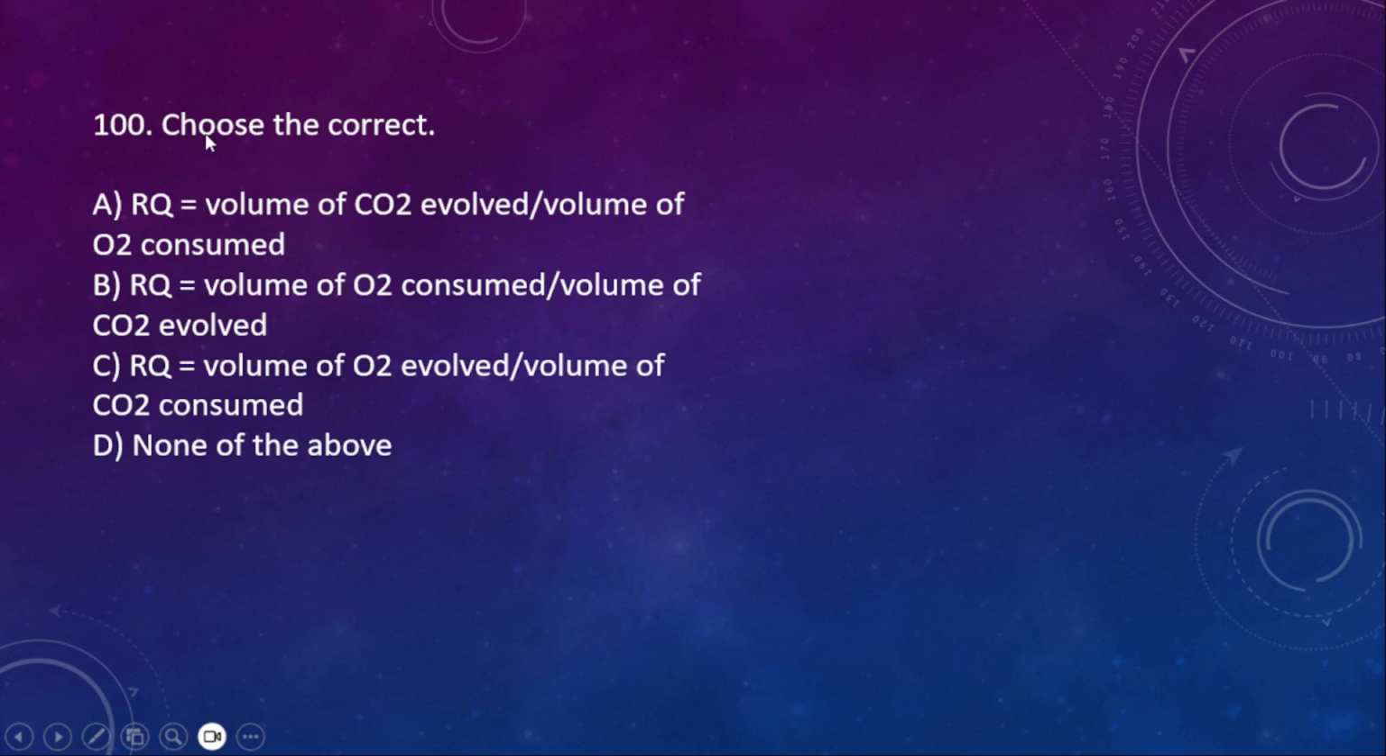Question 100. Choose the correct one. A, RQ equals volume of CO2 evolved divided by volume of O2 consumed. B, RQ equals volume of O2 consumed divided by volume of CO2 evolved. C, RQ equals volume of O2 evolved by CO2 consumed. D, none of the above. Here the right option is option A itself.